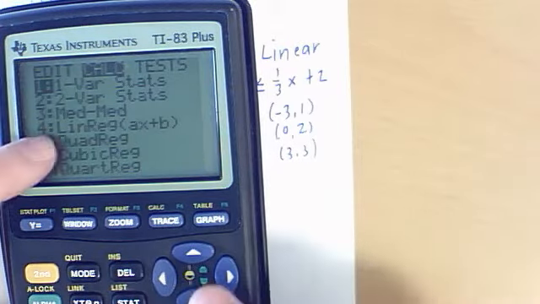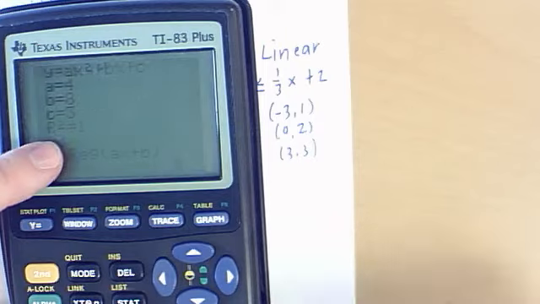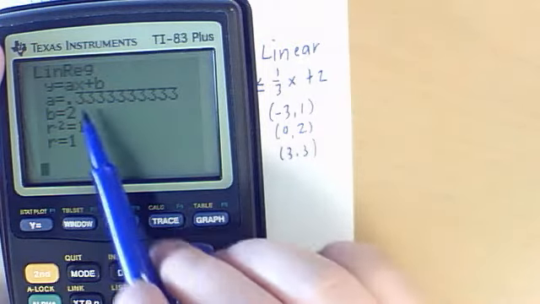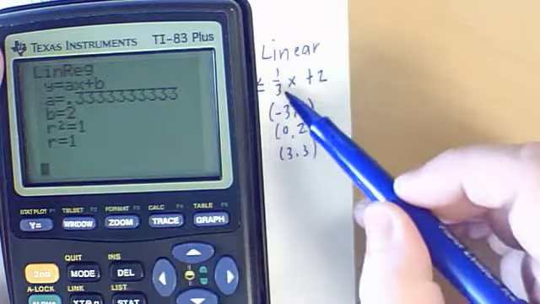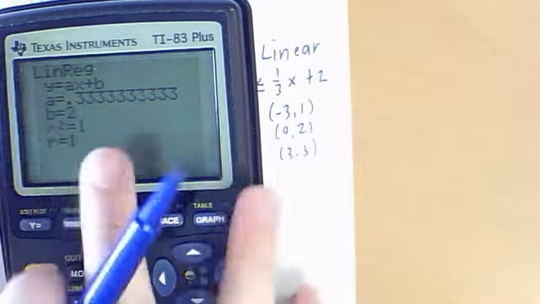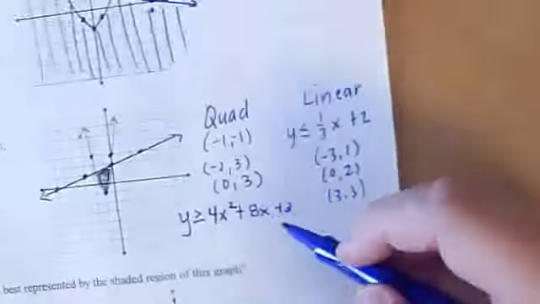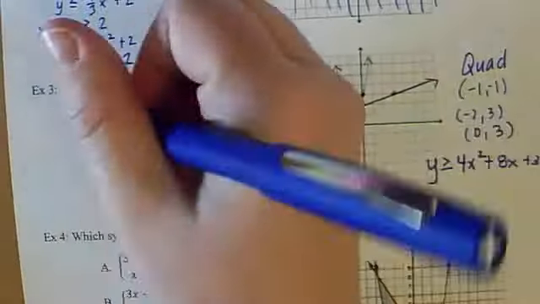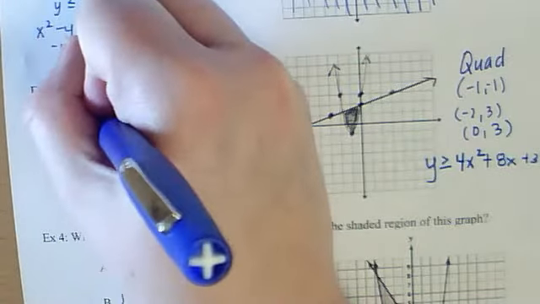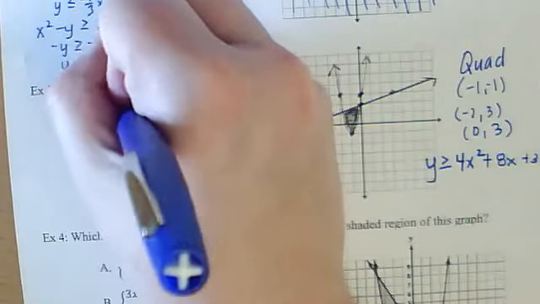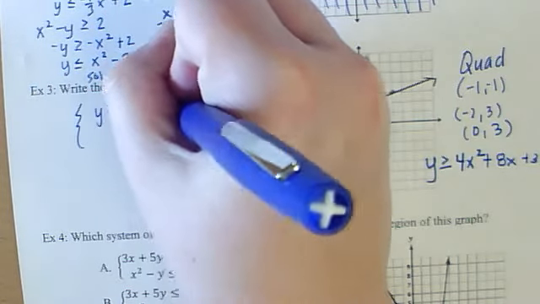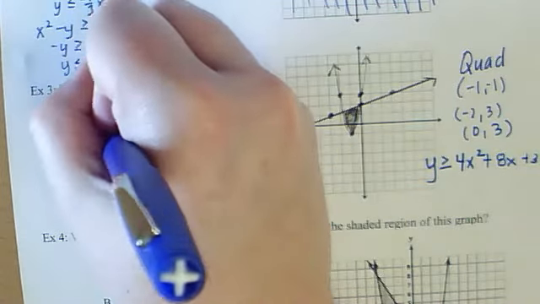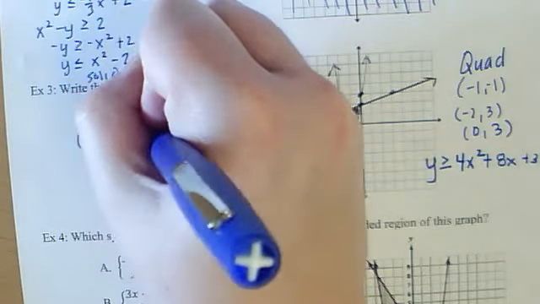Stat, Calc, and this time I would do linear regression because I want the equation for the line. And I would get 0.333, which is the 1/3, x plus 2. So either way works. If you can go straight from the graph to it, it makes it a little bit faster. So my system would be y greater than or equal to 4x squared plus 8x plus 3, and y less than or equal to 1/3 x plus 2.